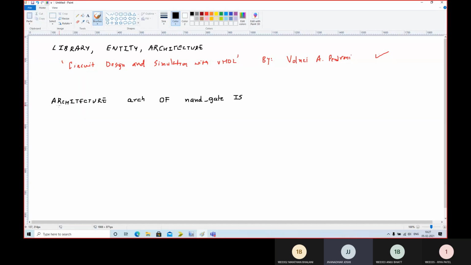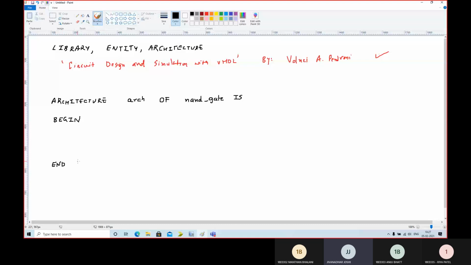Similarly, this particular keyword defines that what you are going to write is defining the architecture of the circuitry. So the architecture needs to begin right from somewhere, and that's why there is a keyword here, BEGIN. And similarly you need to end the architecture, so somewhere you will end it, END ARCHITECTURE, right?